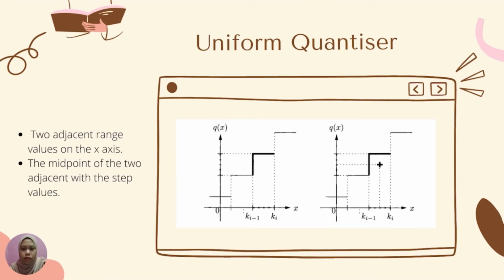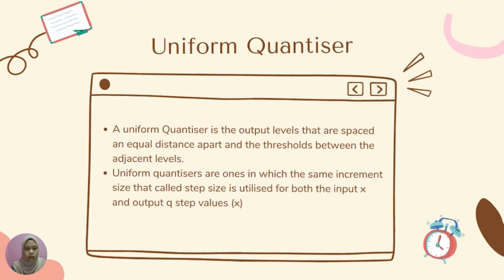Next, I will continue to introduce the uniform quantization. Okay, this is what we call a uniform quantizer. A uniform quantizer has output levels that are spaced equidistant apart, and the threshold is between the adjacent levels. So, a uniform quantizer is one in which the same step size is used for both the input x and the output q of the step value of x.